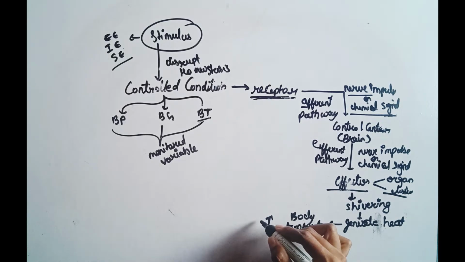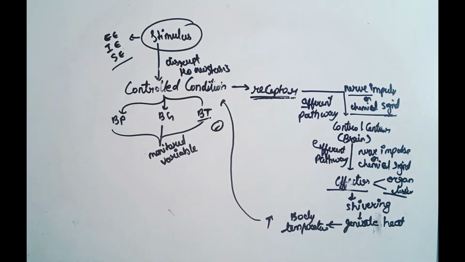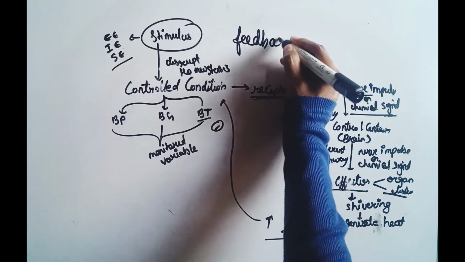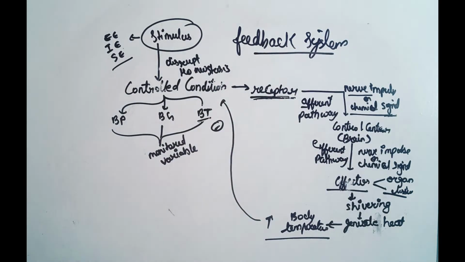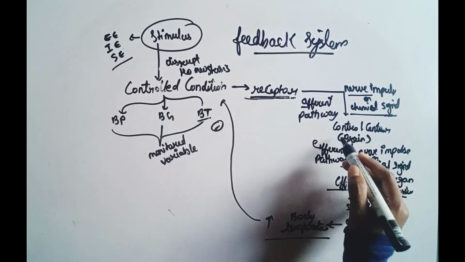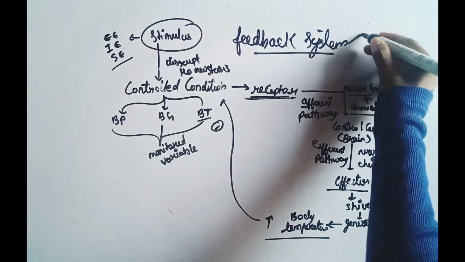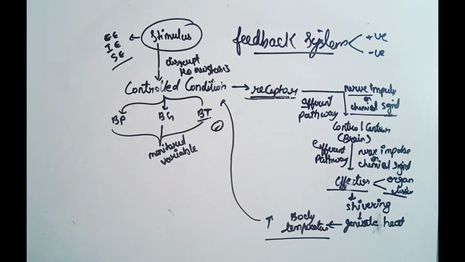When the body temperature increases, the information goes back to the control center to stop this mechanism, because homeostasis is maintained and the normal condition is stable. This mechanism is called the feedback system. In a feedback system there are three components: a receptor, a control center and an effector. There are two feedback systems: first the positive feedback system, and next the negative feedback system.